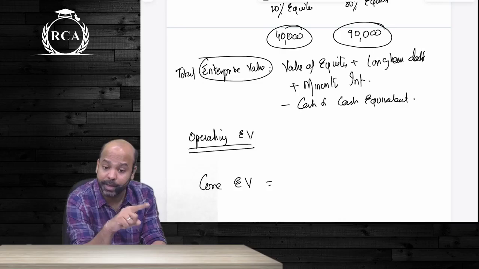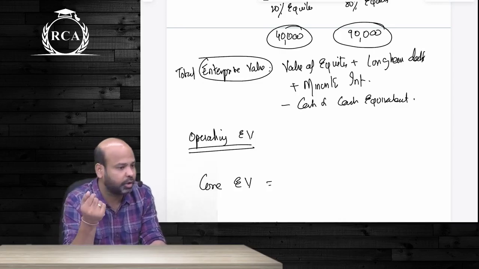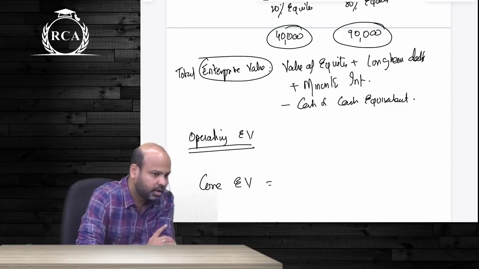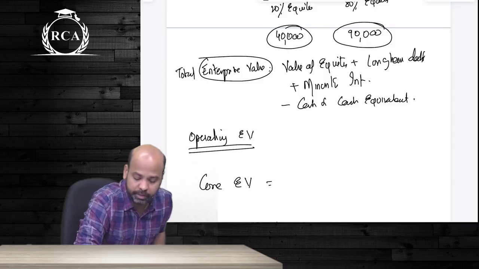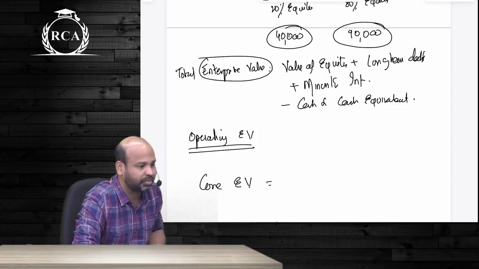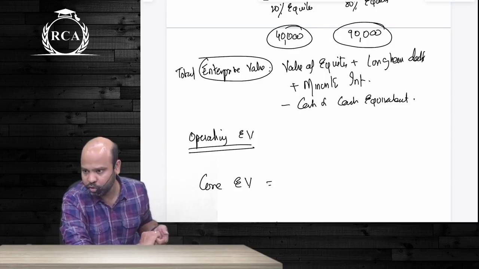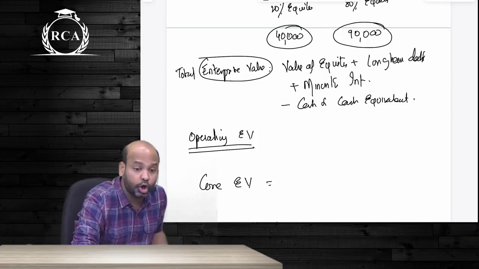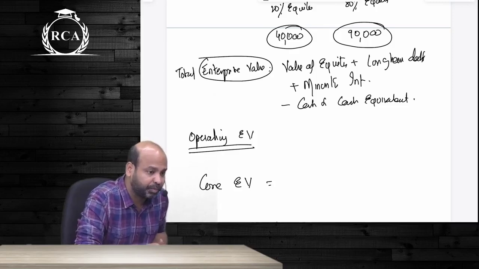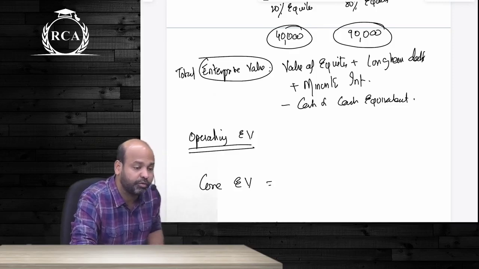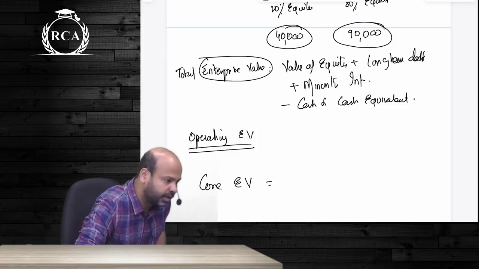That is why I will compare their enterprise value, which will include the amount of debt also, which will include the amount of minority interest as well. So total enterprise value, guys, is value of equity plus long-term debt plus the amount of minority interest minus cash and cash equivalents. From total enterprise value, if you deduct non-operating assets, you will arrive at the value of operating EV. Out of those operating assets also, if you remove non-core assets, you will arrive at core enterprise value.